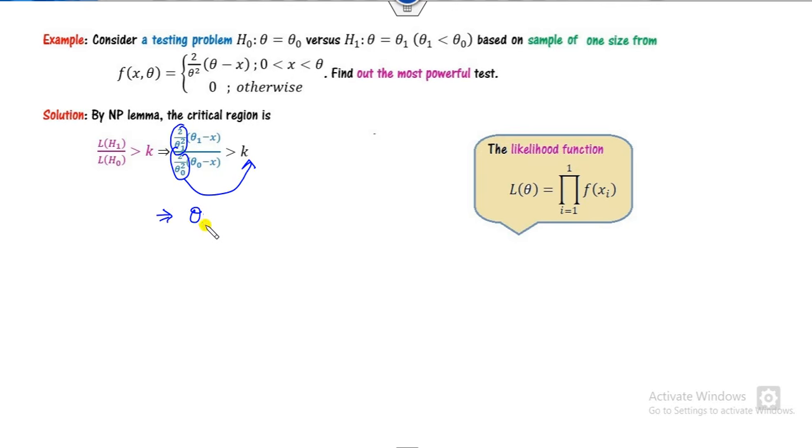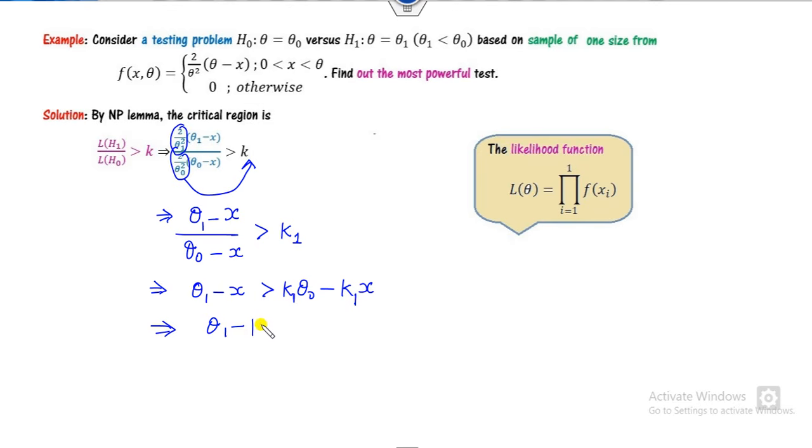So what will happen? This is theta 1 minus x, and minus x is greater than, say, k1. Now you can simplify it. You can simply solve this. It's k theta naught minus kx, k1, and I can solve it. This can be written as minus k1 is greater than x1 minus k1. So I can say x is less than 1 minus k1 of this.